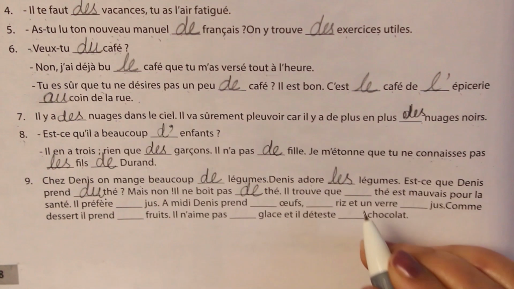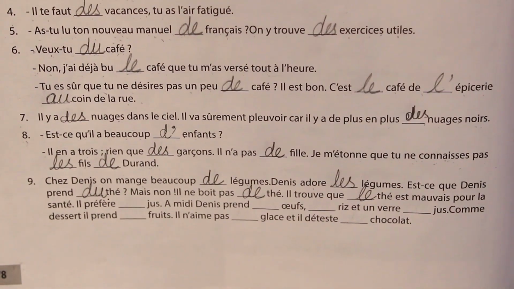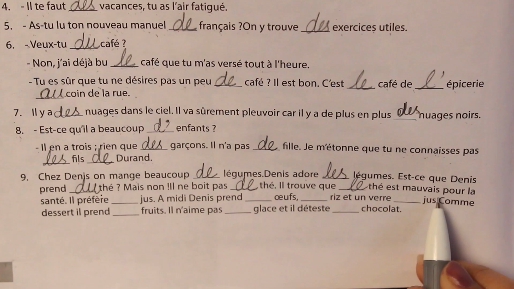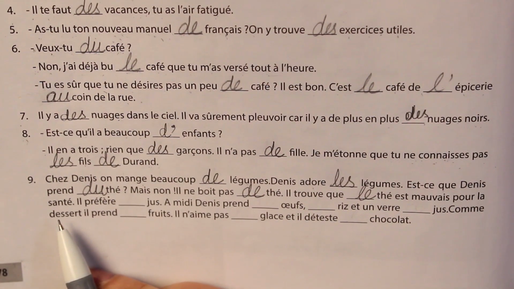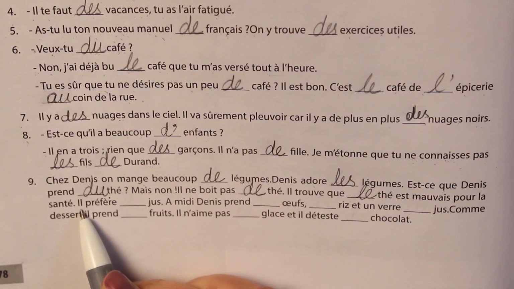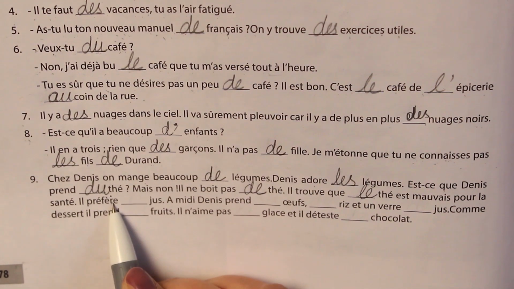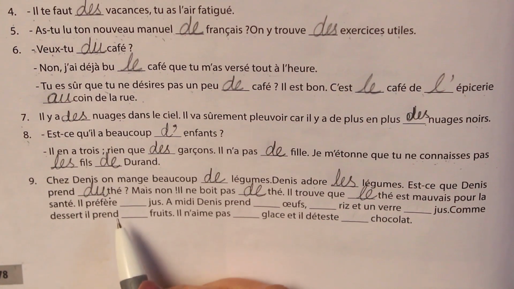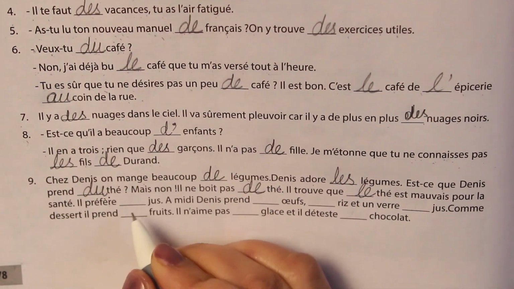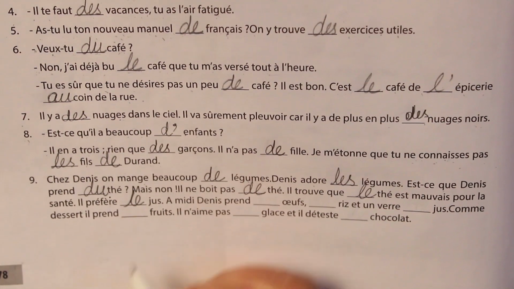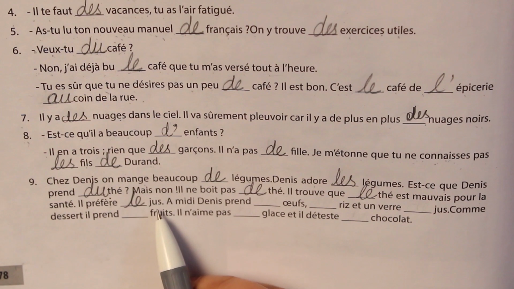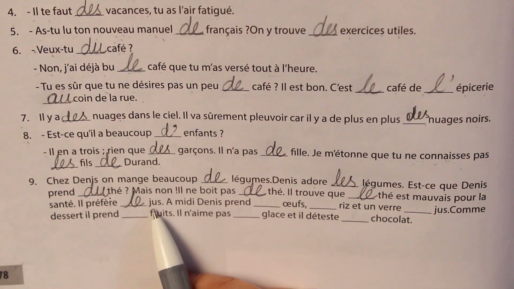Il trouve que le thé, he thinks that the tea est mauvais pour la santé, is bad for health. Il préfère. Now, préférer is also from the same category. Aimer, détester, adorer, préférer, with which we always use article défini. So, we will write le because jus is masculine. Il préfère le jus. He prefers juice.